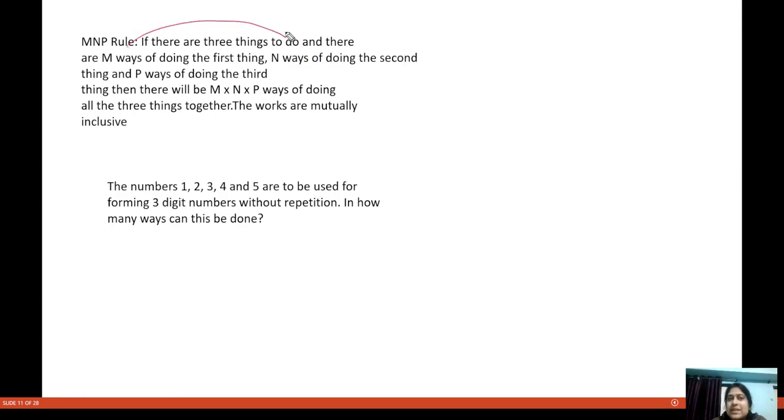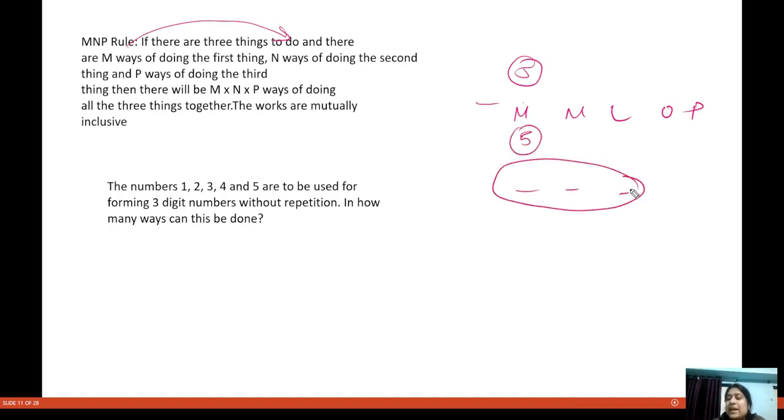But what I am saying is the same thing I told you. Let's say I have been given five letters: M, N, L, O, P, and I have to make a three-letter word out of these five letters. In how many ways can I do that? First, I will select and then I will arrange.